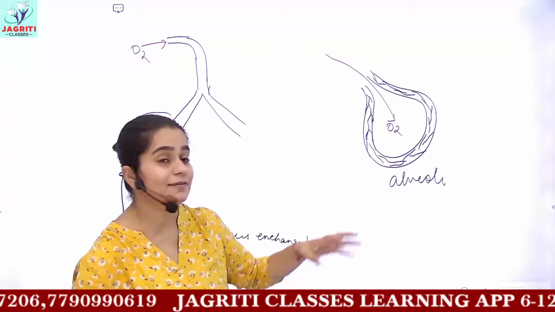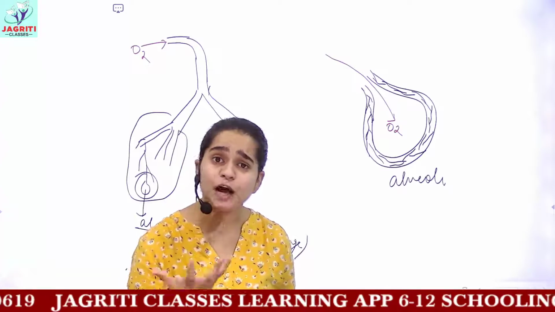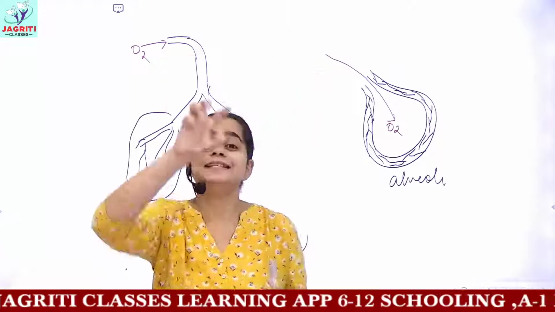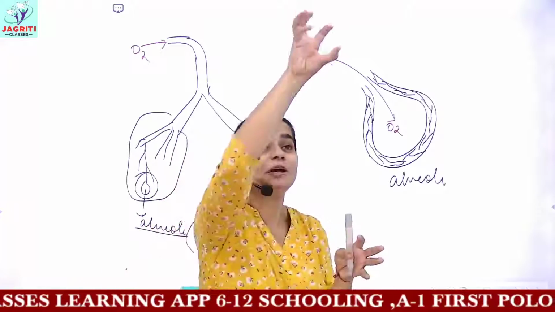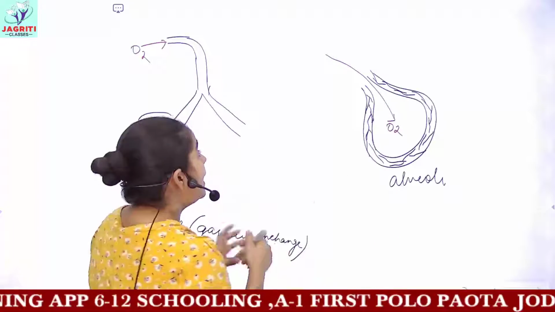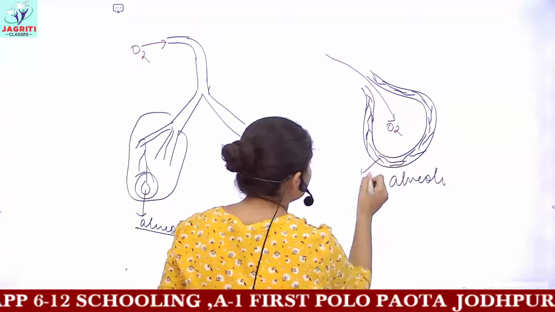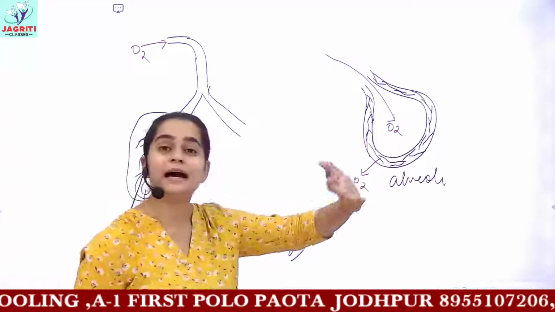So these blood vessels carry gaseous waste, that is carbon dioxide, from every cell of your body. From every cell of the body, carbon dioxide is collected, and these blood vessels contain carbon dioxide, that is blood mixed with carbon dioxide.